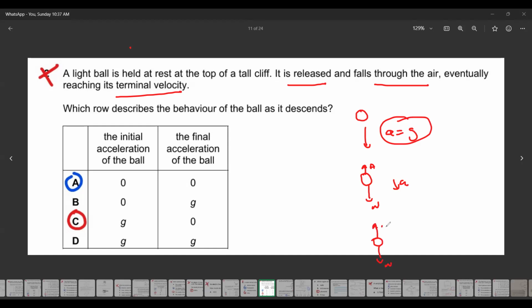The weight is balanced with the air resistance. When the weight is balanced with the air resistance, acceleration will be zero, and you will move with the terminal velocity. So they mention here it is falling at a terminal velocity. Which row describes the behavior of the ball as it descends? Descend means going down.